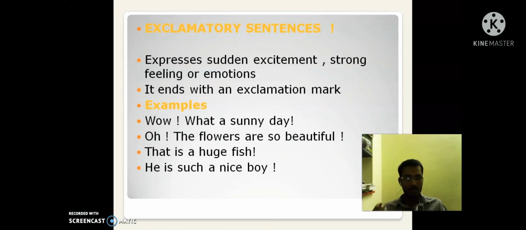Assume that you saw a fish, how do you say? "That is a huge fish." If the fish is big, if the fish is huge, how do you say? "That is a huge fish," right? So these are the examples of exclamatory sentence.